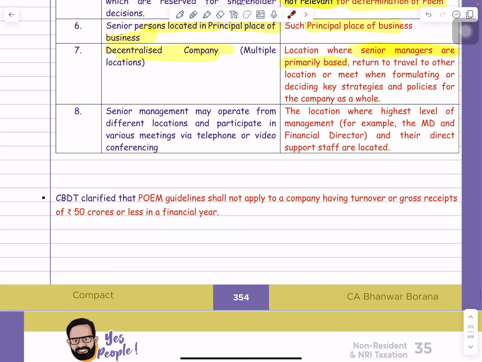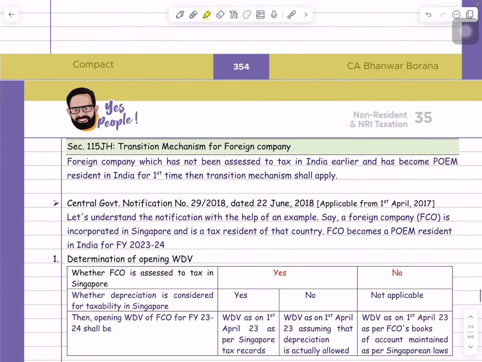Next part. Suppose senior management operates from different locations and participates in various meetings via telephone or video conferencing. In that case, you have to check where the highest level of management is located. Highest level of management means where the MD and the financial director are located; that place will be treated as the POEM. And here I have clearly mentioned that the POEM guidelines are applicable only if the turnover of that company is more than 50 crore in a financial year. If it is up to 50 crore, then there is no need to check the POEM and that company will be treated as non-resident.